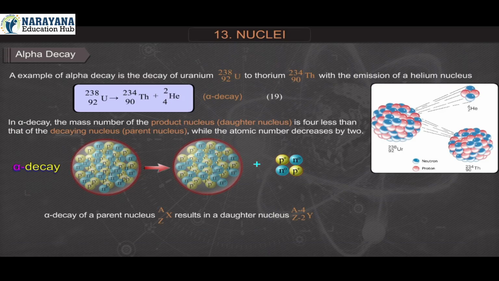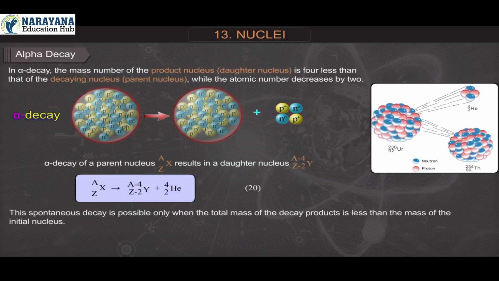Alpha decay of a parent nucleus X with atomic number Z and mass number A results in a daughter nucleus Y with atomic number Z-2 and mass number A-4. X(Z,A) gives Y(Z-2,A-4) plus helium-2-4. Equation 20. This spontaneous decay is possible only when the total mass of the decay products is less than the mass of the initial nucleus. For example, the total mass of thorium-90-234 and helium-2-4 is indeed less than that of uranium-92-238.